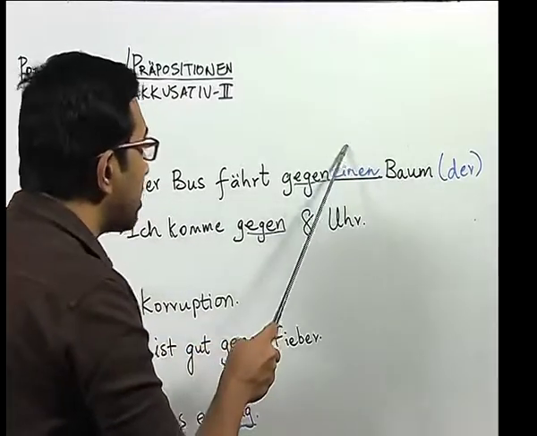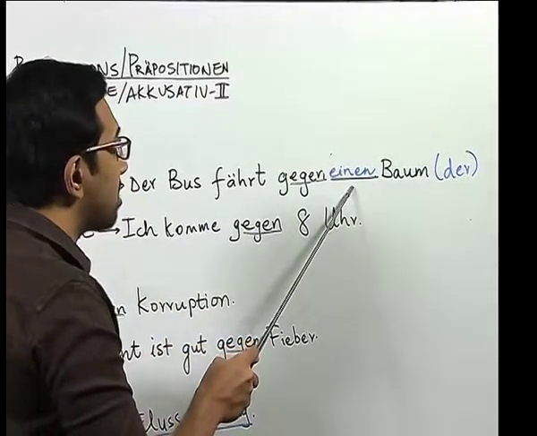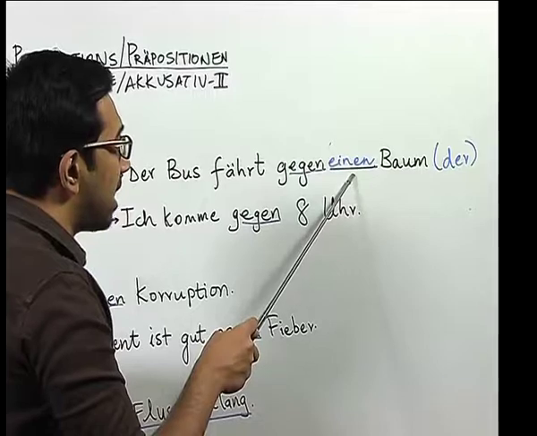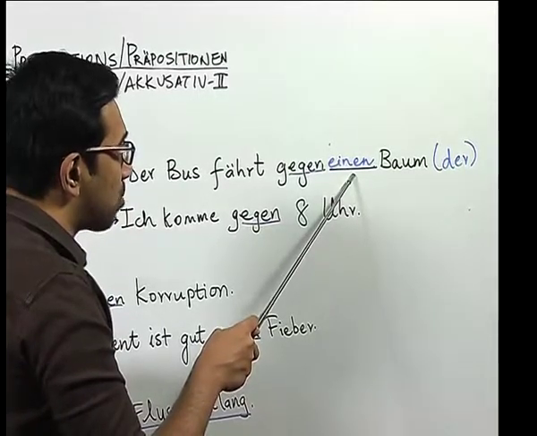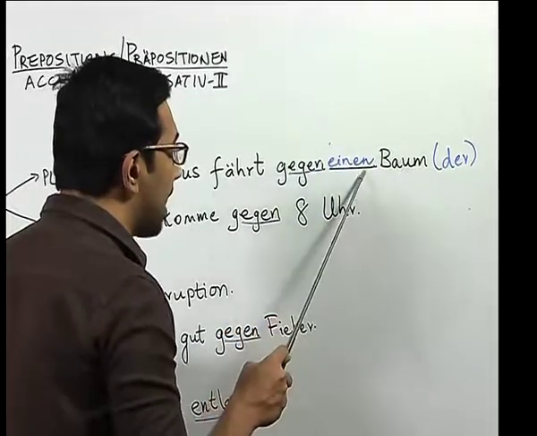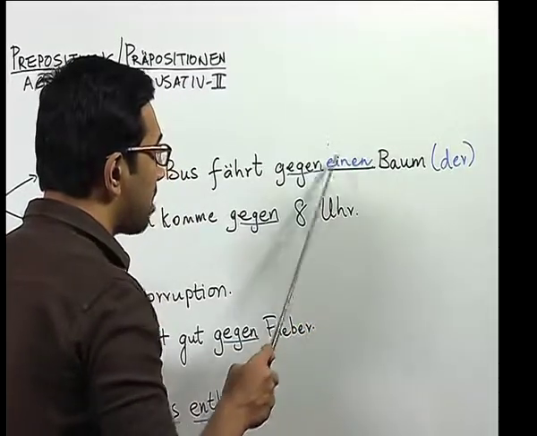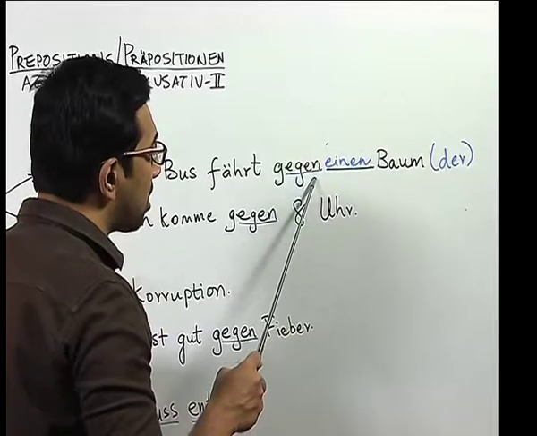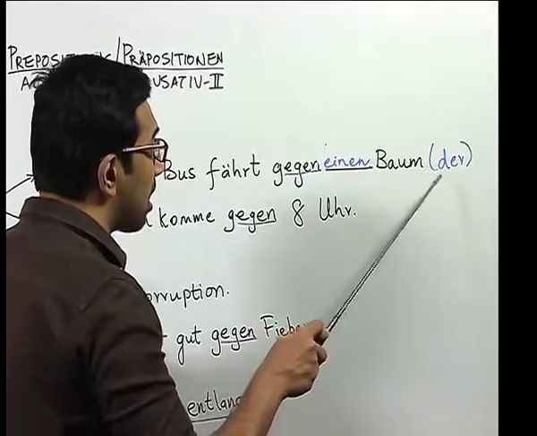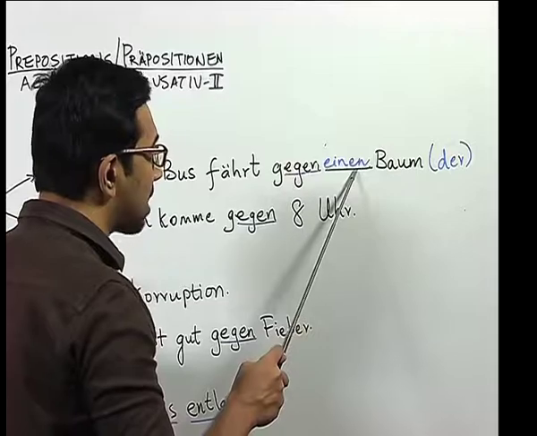Now, as you can see here, I have written the article einen, which is the indefinite article in accusative. You know that einen is derived from the definite article der, which is for masculine, and because of the presence of the gegen, which is an accusative preposition, der becomes den and ein becomes einen.